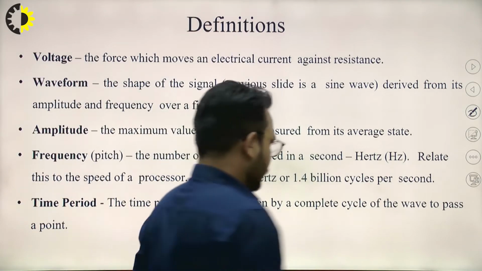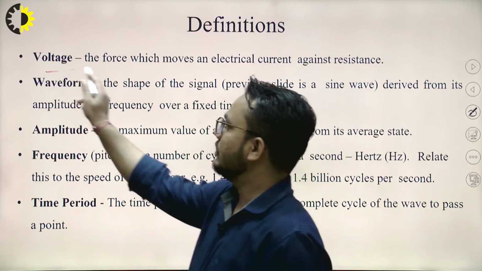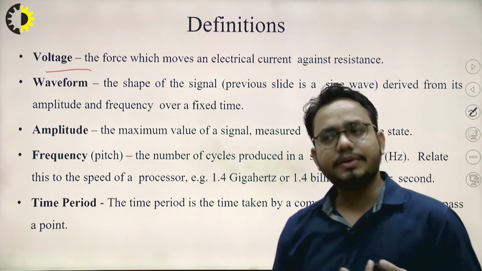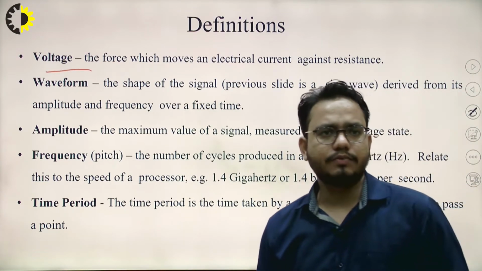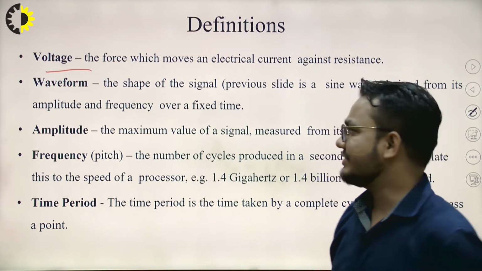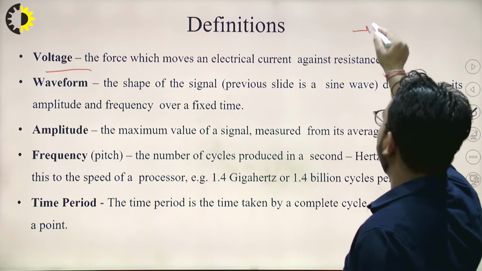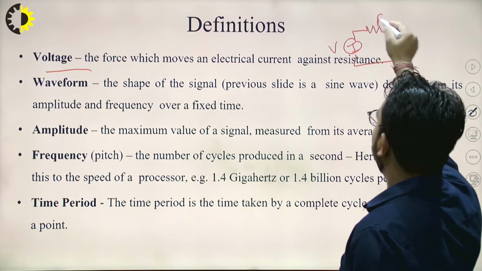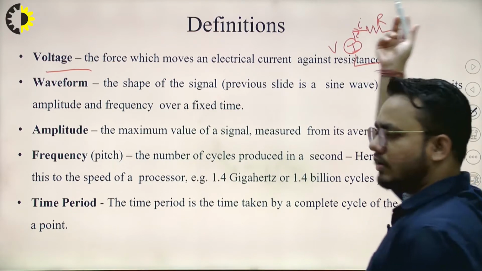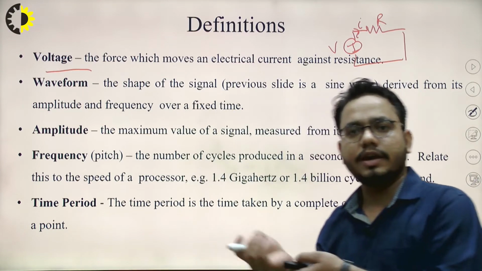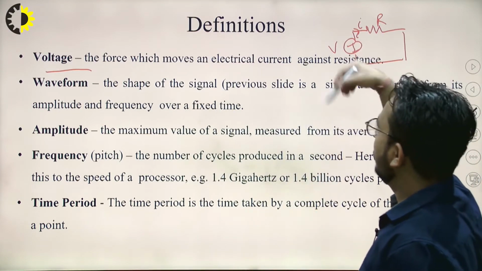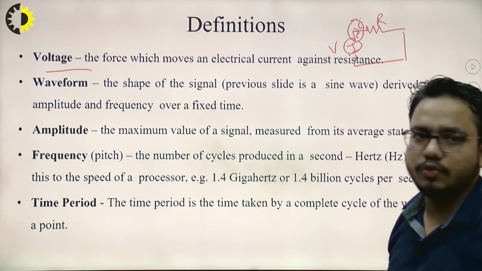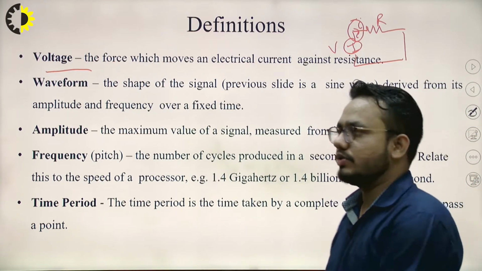There are some definitions. So let's start with voltage. How can we define voltage? Voltage can be treated as a force which moves current in an electric circuit against the resistance. If we have a resistance and a voltage source, the actual function of the resistance is to resist the current flowing through the circuit. The voltage will force the current to flow through this resistance. So we can define voltage as a force which drives the current into the resistance.